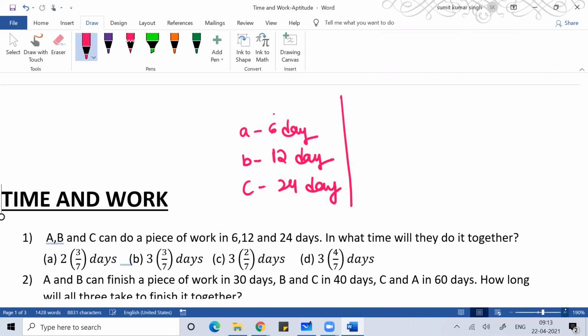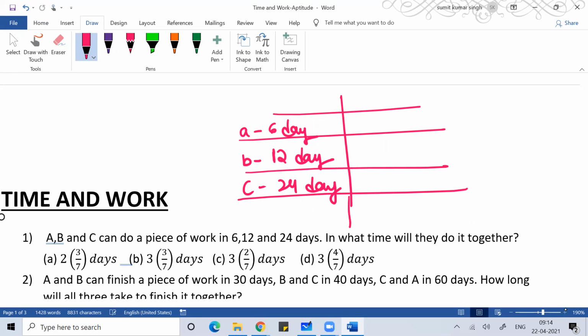So what I'm going to do, I'm going to define the work as an LCM of 6, 12, and 24. So let the work be 24 units. So A in one day does 4 units of work, B in one day does 2 units of work, and C in one day does 1 unit of work.